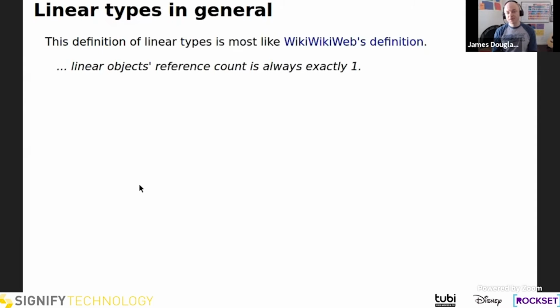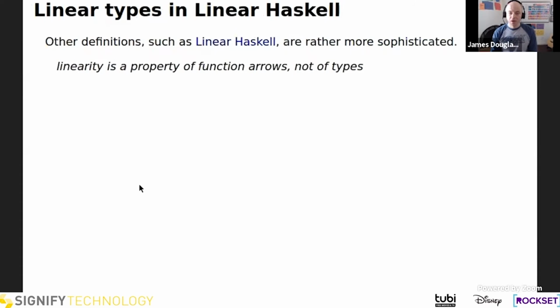And so this is a fairly simple definition of linear types. There are actually quite a few different definitions of linear types out there. For our purposes, our definition is most like what you can find on WikiWeb, which in particular says that the reference count of linear objects is always exactly 1. And that differs. So Linear Haskell, for example, right now is a proposal, I think, for extending the Haskell compiler. It's quite a bit more sophisticated, and it states that linearity is a property of function arrows rather than of types or references, like we're doing here.